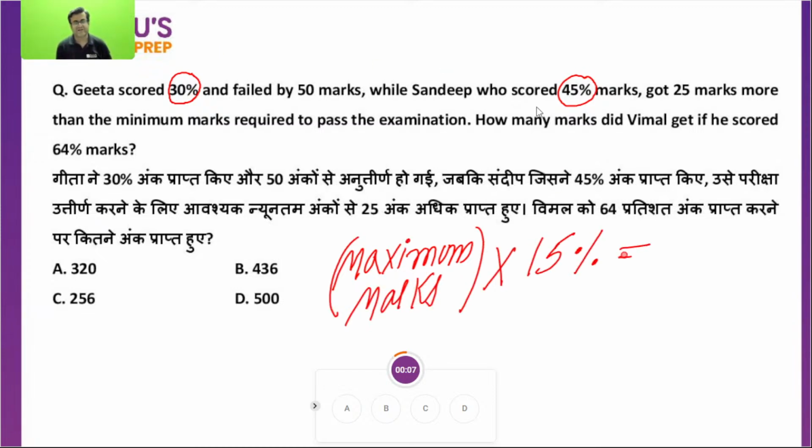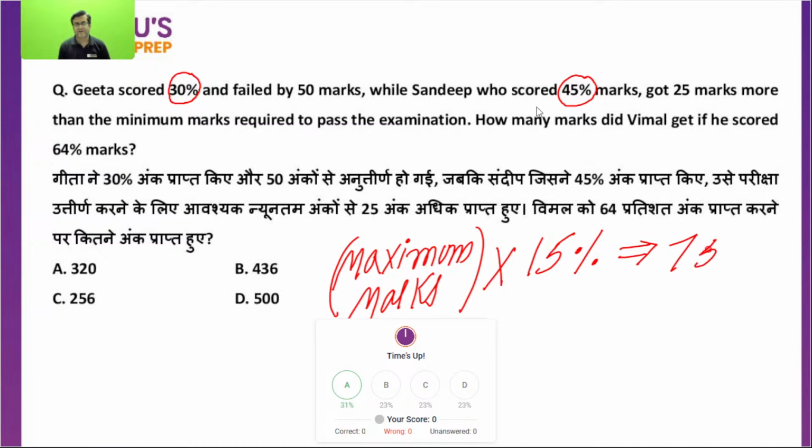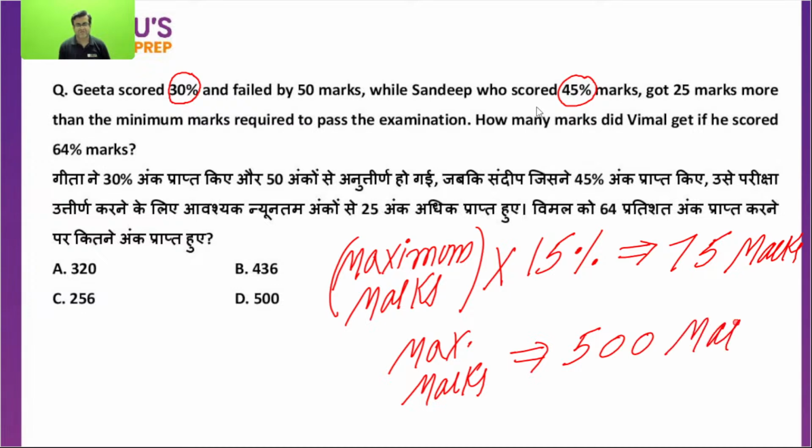Out of the maximum marks, one got 30, the other got 45. So 15% is the gap. One got 30%, the other 45%, so the overall gap is 15%. One failed by 50, the other passed by 25, so the gap is 75 marks. So 15% is 75, which gives 500. Maximum marks are 500.